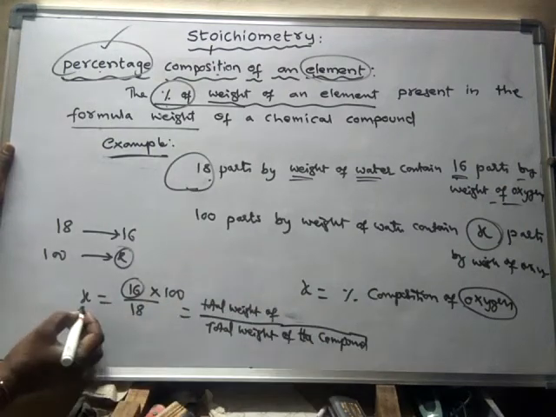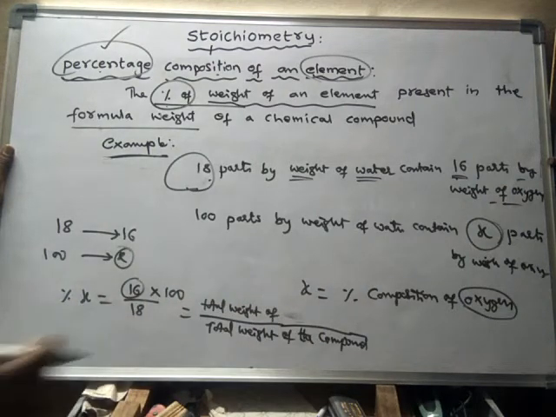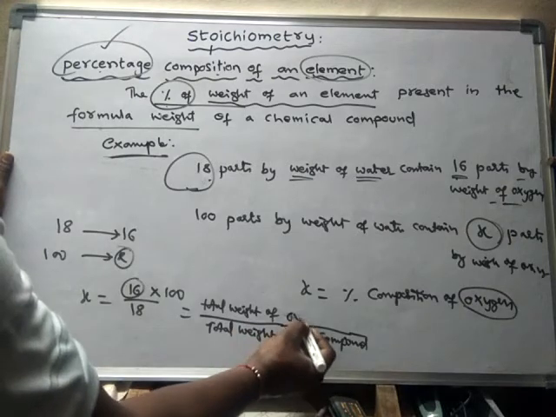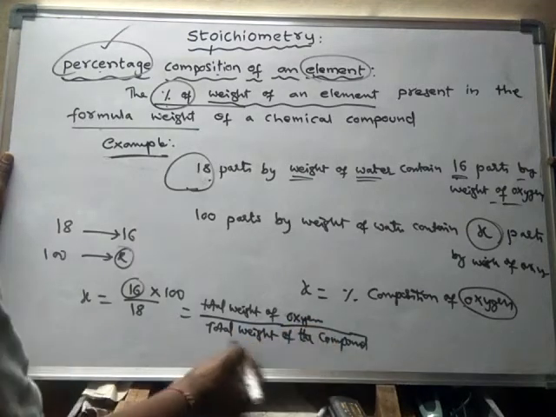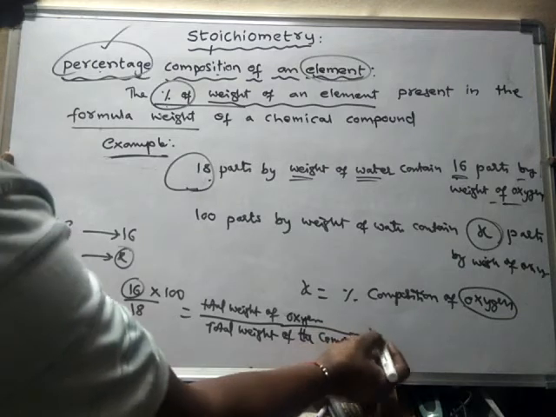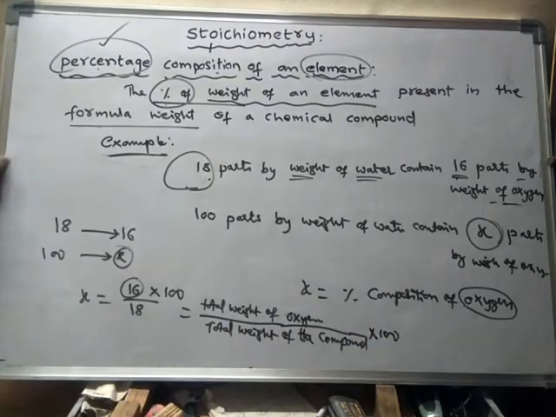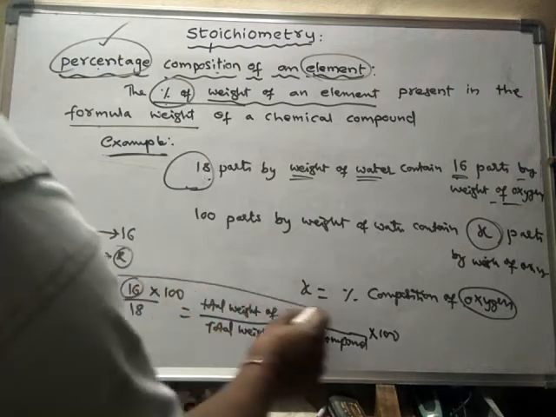So what is X? X means percentage composition of oxygen. Percentage composition of oxygen is equal to total weight of oxygen present in the compound by total weight of the compound into 100. Like this, the percentage composition of any element can be calculated by using this formula.